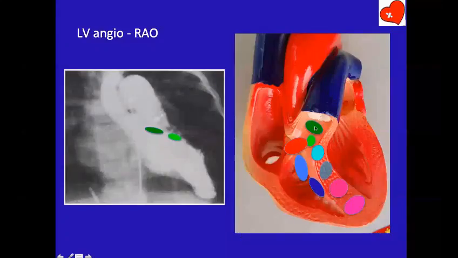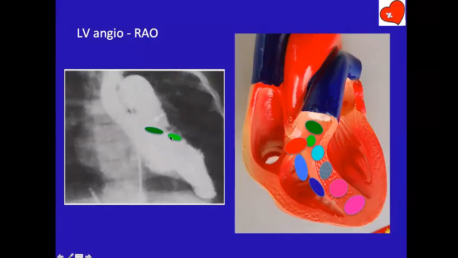Now we want to profile a subpulmonic VSD. The best view is RAO. When you do an RAO view, you can see a jet of dye going directly into the pulmonary artery without filling the RV. The RV doesn't fill at all. The dye goes straight from LV to PA, from the VSD straight to PA. It doesn't come into the RV cavity at all, so you don't see RV filling. So this subpulmonic VSD is continuous with the pulmonary valve and it's best profiled in RAO view, in this view.